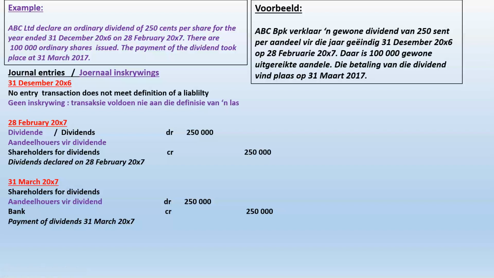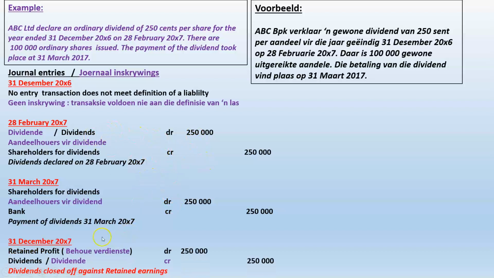Now, it's not an expense account. Why not? Because it is a distribution to the owners. It's definitely not an asset, but what did we do? We've reduced our retained earnings because we have distributed our profits to our shareholders. So therefore, we have to decrease our retained earnings. So at the end of the year, we're going to debit retained earnings and we're going to credit dividends. So at the 31st of December, the end of that financial year, we're going to debit retained earnings or retained profit, and we're going to credit our dividends so that we reduce our retained earnings.